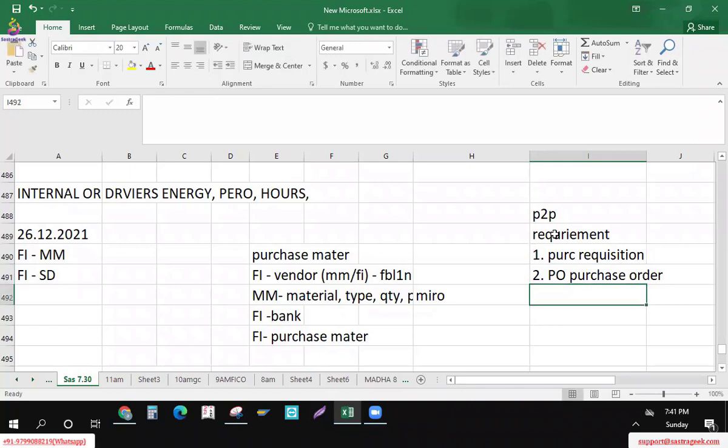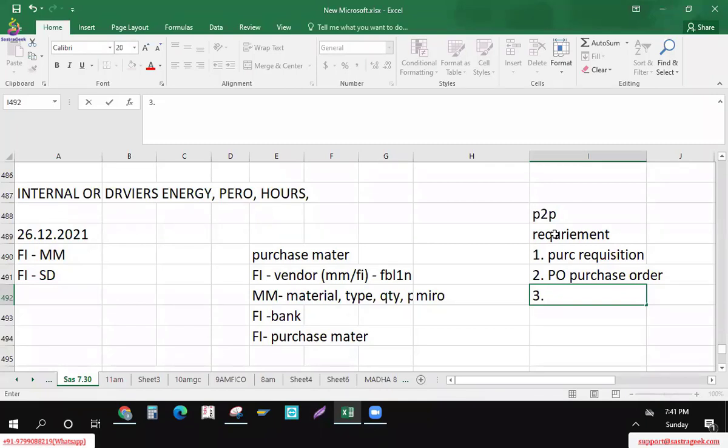Then this purchase order will use the master data, which involves the material master, the vendor master, and also the pricing, which can come from the purchase info record. Once the purchase order is created, it will be sent to the vendor.